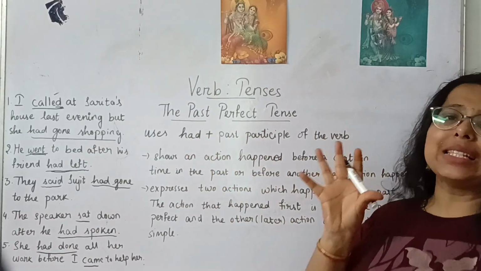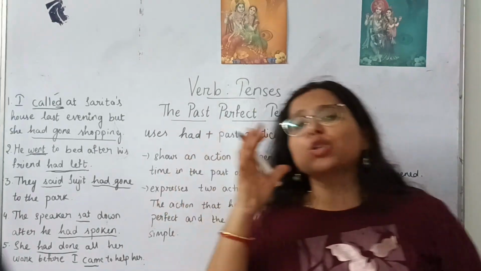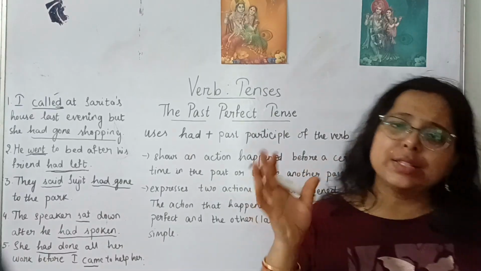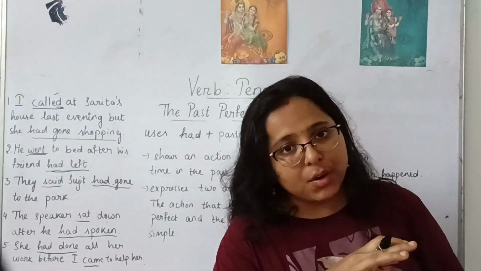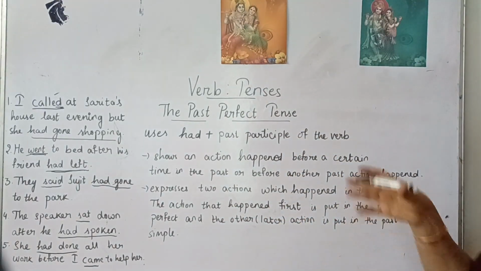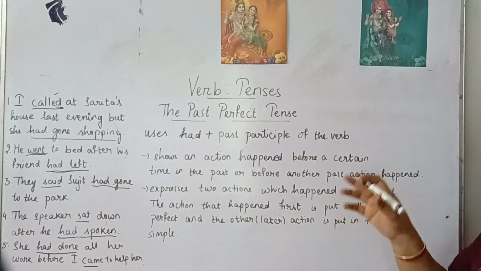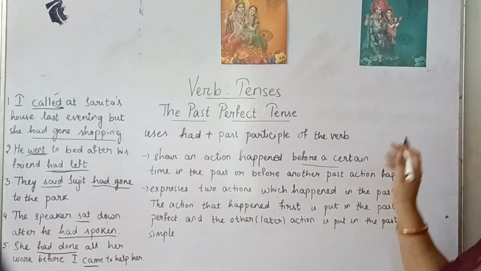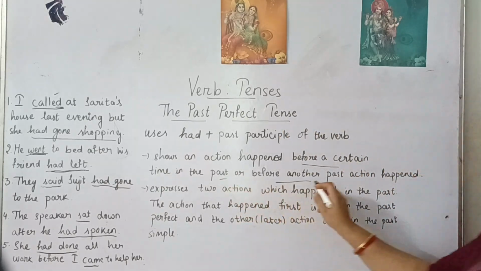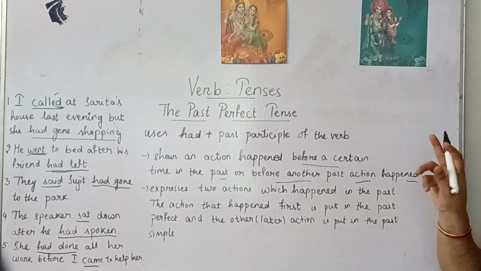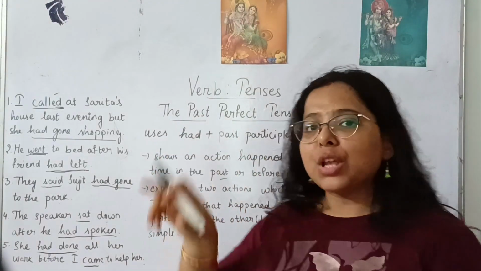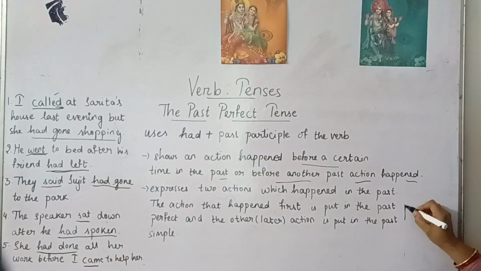In past perfect tense, we need to remember that for plural or singular subjects, we will always use had with the past participle form of the verb. What do we need to check to use past perfect tense? When we find that two actions happened before a certain time in the past or before another past action happened. Two actions will be happening in the past, but there will be a time gap.